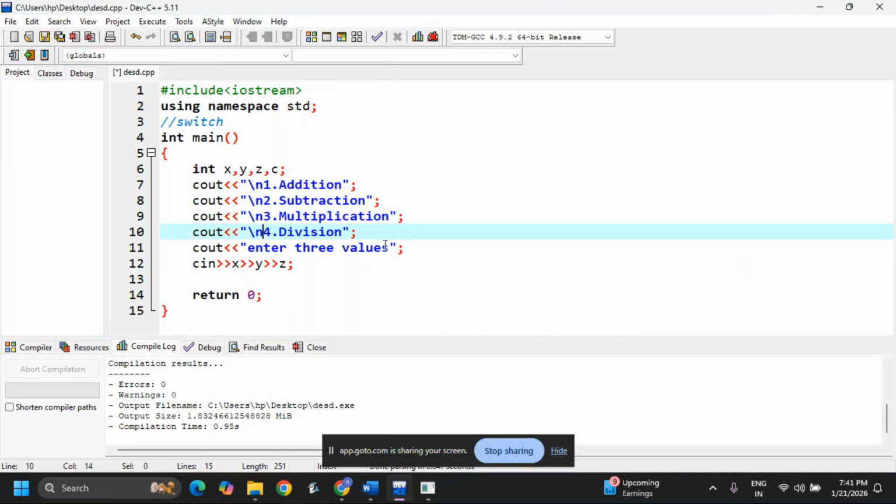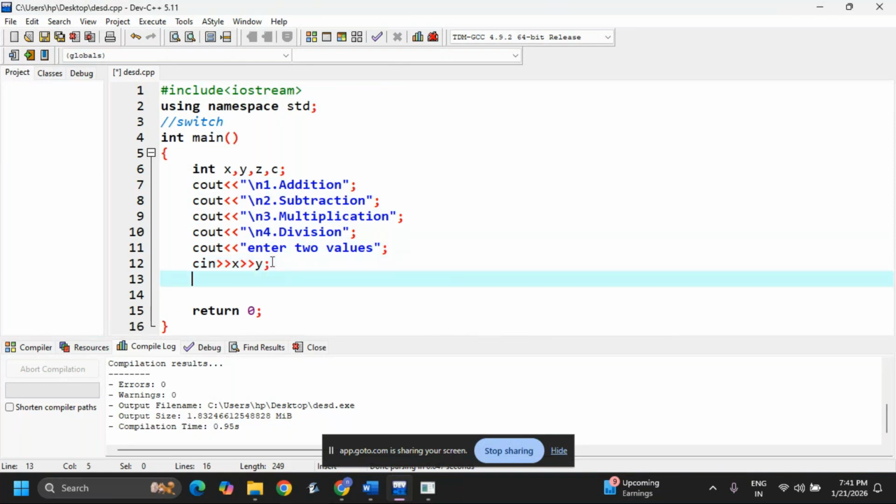Now it is taking after 1, 2, 3, and it is asking to enter two values. I am taking two values only. x and y I am reading. Cout, enter two values. Now here cout, enter choice, I need to put double quotes.